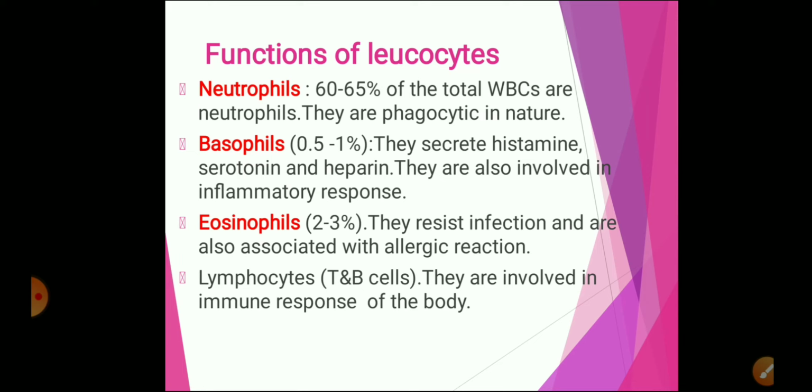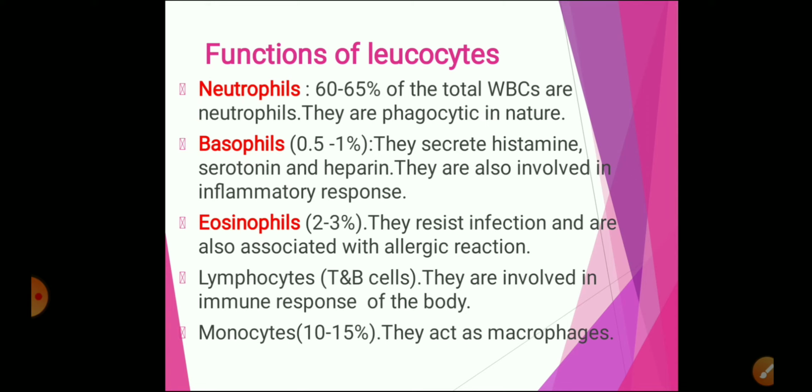There will be about 4,000 to 11,000 WBCs in 1 cubic millimeter of blood. In your textbook they have given 4,000 to 8,000, so it may go up to 11,000 also. So that is about lymphocytes.